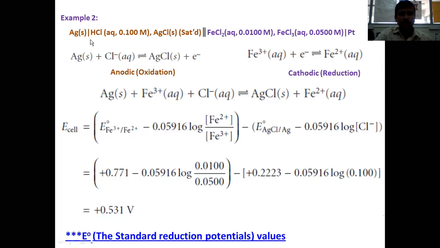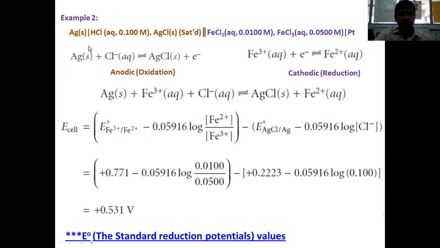And here silver should undergo oxidation because hydrochloric acid is a strong acid which will undergo ionization to get converted into H plus ion and chloride ion. So H plus and chloride species will be present in equal proportions. Therefore, whatever silver undergoes oxidation will be converted into Ag plus, because this is going to be the anode.